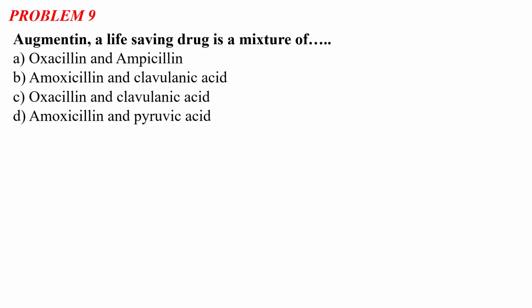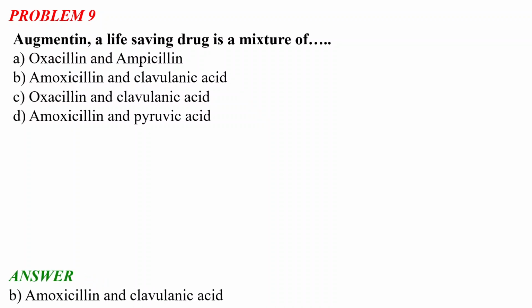Now problem number 9. It says that Augmentin is a life saving drug, a mixture of option A oxacillin and ampicillin, option B amoxicillin and clavulanic acid, option C oxacillin and clavulanic acid, and option D amoxicillin and pyruvic acid. So you have to identify the correct combination for the drug Augmentin. It is an antibacterial drug, and let us see the answer first, then we will discuss this Augmentin. So the correct answer is amoxicillin and clavulanic acid, which is option B.